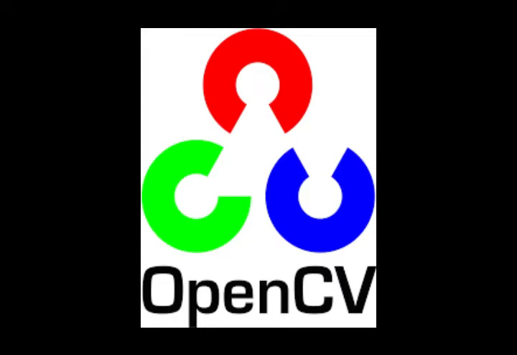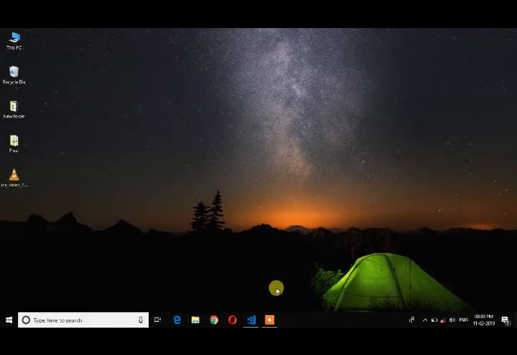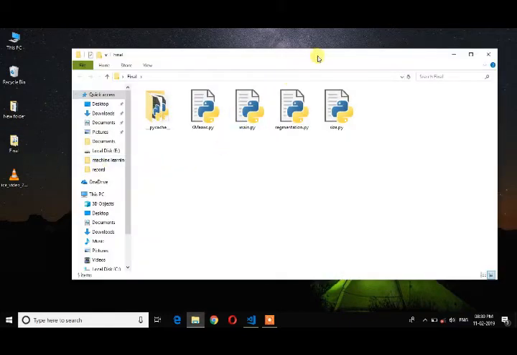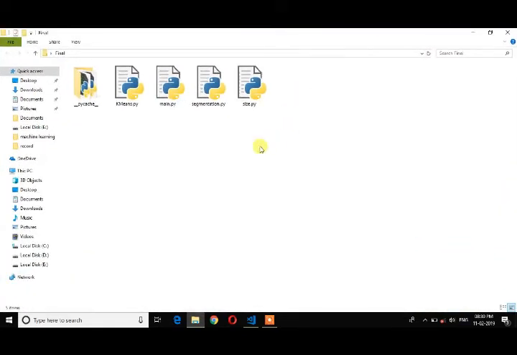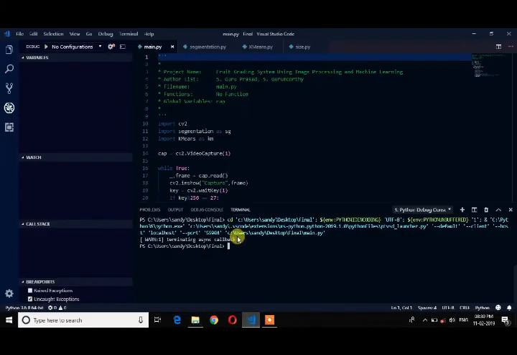Now let's see the coding part. Coming to the coding part of our project, we have used Python as our language and OpenCV as the image processing library. We have coded our project in 4 different files. Actually 3 do the main important coding, that is kmean.py, segmentation.py and size.py. Each of these files has a specific function, and main.py controls all these 3 files. So let me open all the 4 files. I am using VS Code as my editor tool.